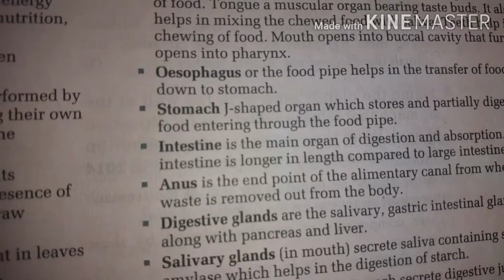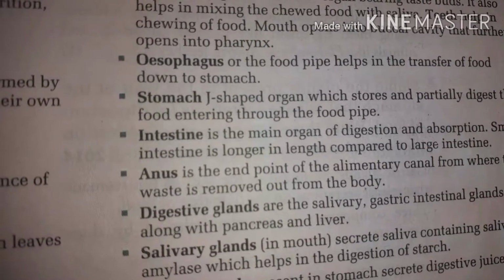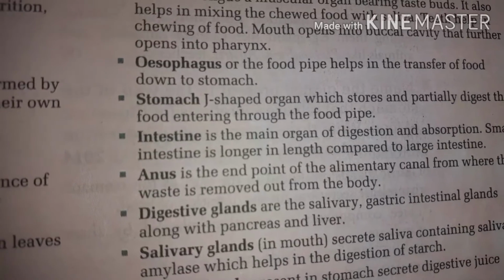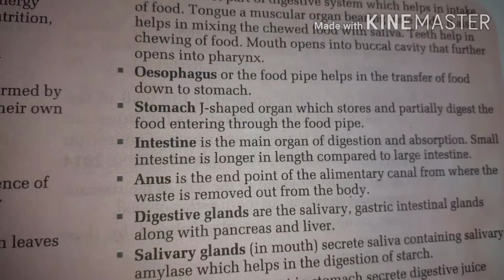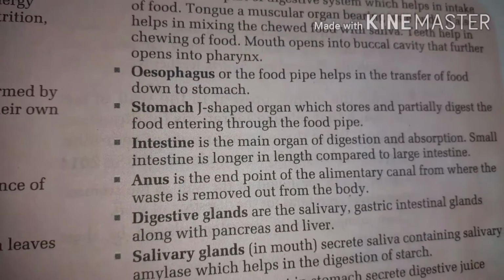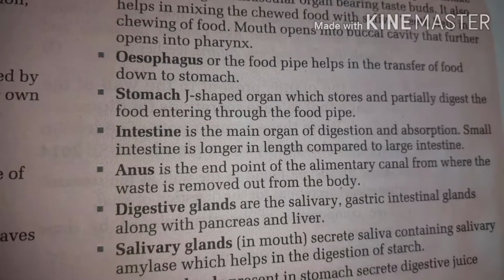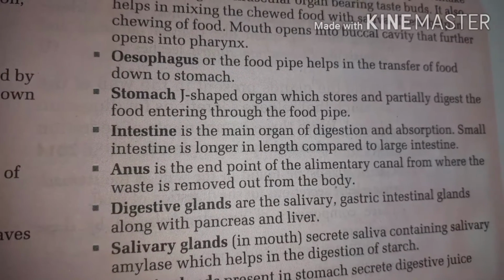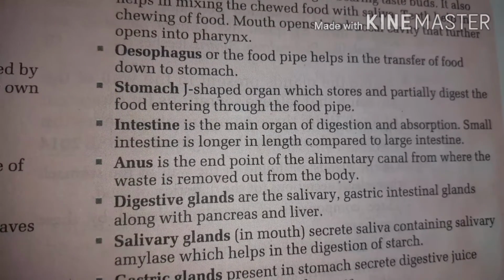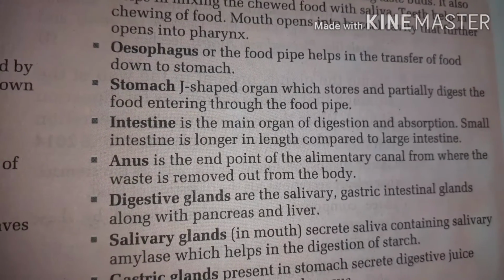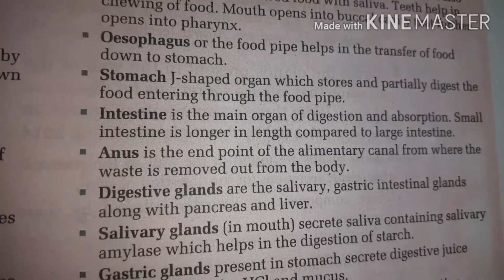The esophagus, or the food pipe, helps in the transfer of food down to the stomach, a J-shaped organ which stores the partially digested food entering through the food pipe. The small intestine is the main organ of digestion and absorption. It is longer in length compared to the large intestine. The anus is the end point of the alimentary canal, from where the waste is removed out from the body.